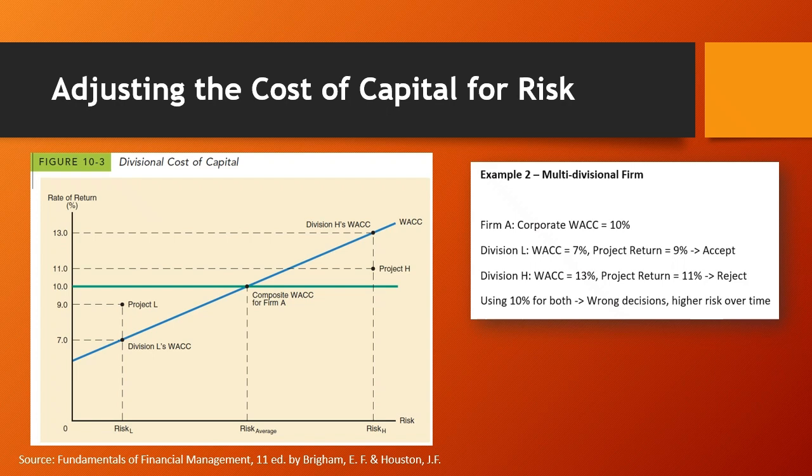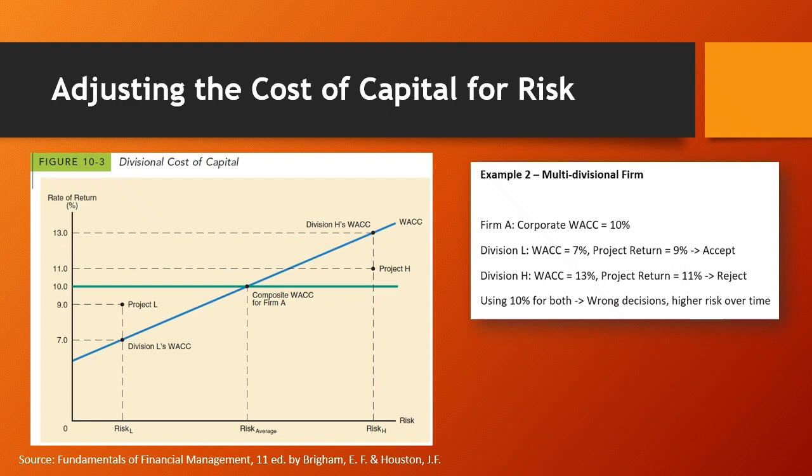Both divisions are considering a project. Division L is considering a project with an expected return of 9%, and Division L should accept this project because its expected return is greater than the division's WACC. 9% is greater than 7%. Division H is considering a project with an expected return of 11%. And Division H should reject this project because its expected return is less than its WACC. 11% is less than 13%.